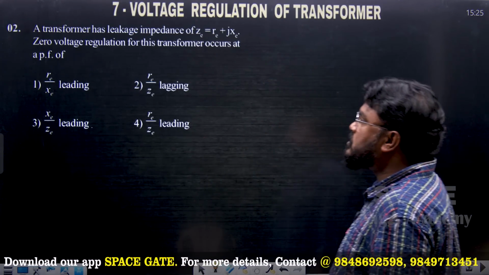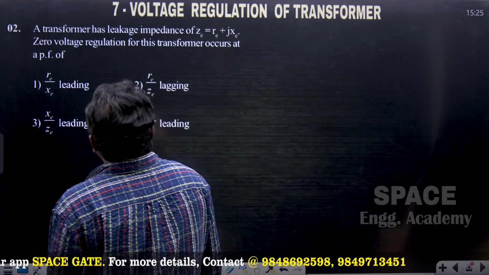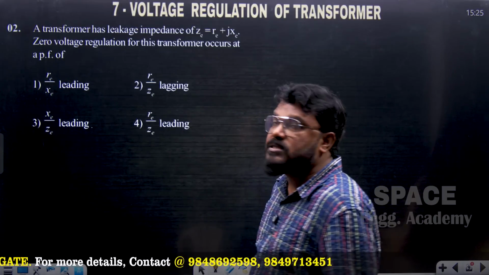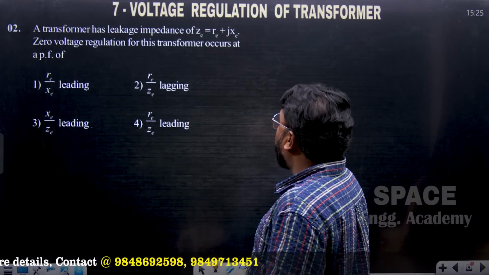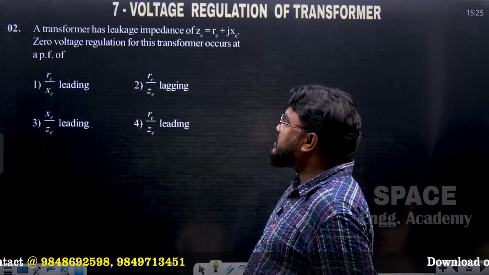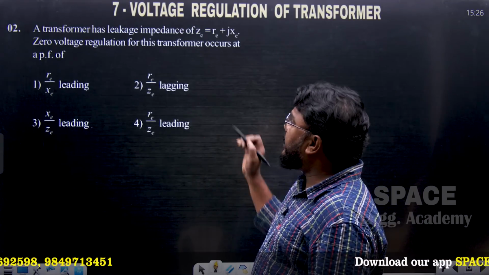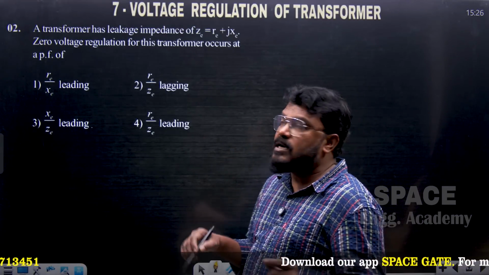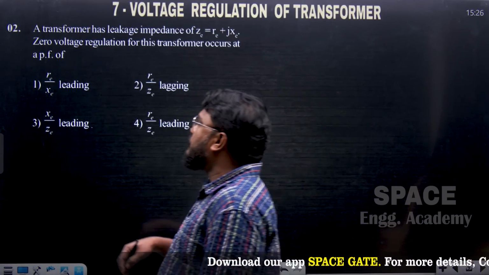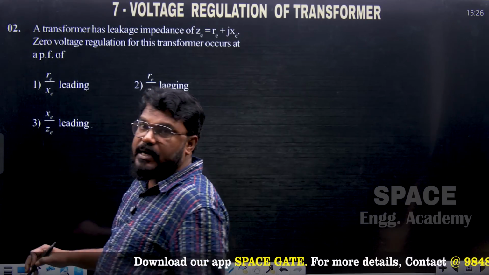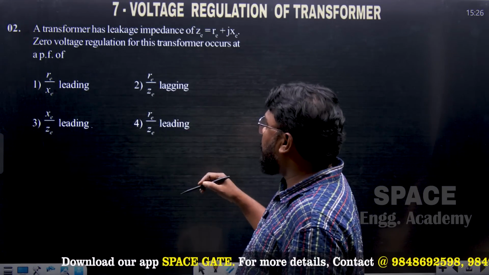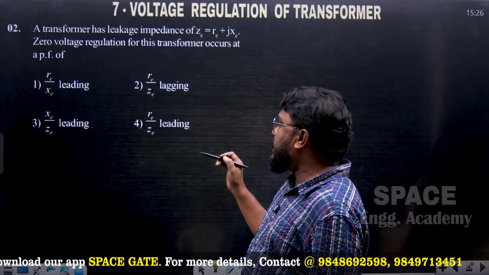Next, let us solve question number 2. A transformer has leakage impedance of ZE equal to RE plus JXE. Zero voltage regulation of this transformer occurs at a power factor of option 1 RE by XE leading, option 2 RE by ZE lagging, option 3 XE by ZE leading, and option 4 RE by ZE leading.